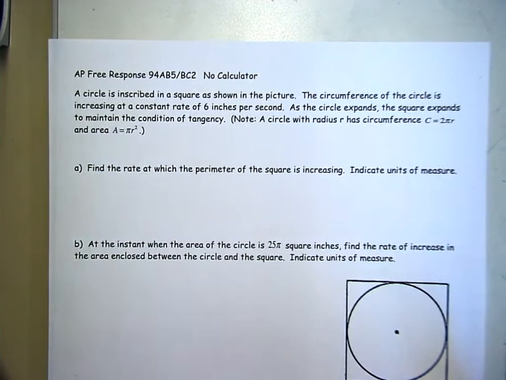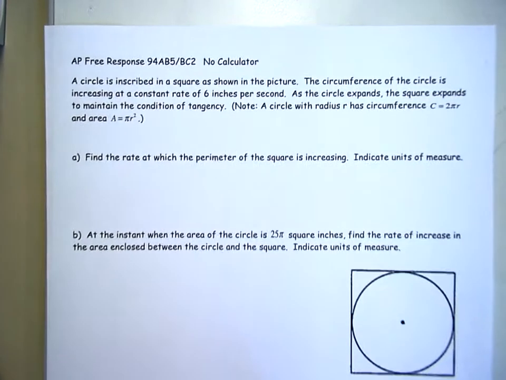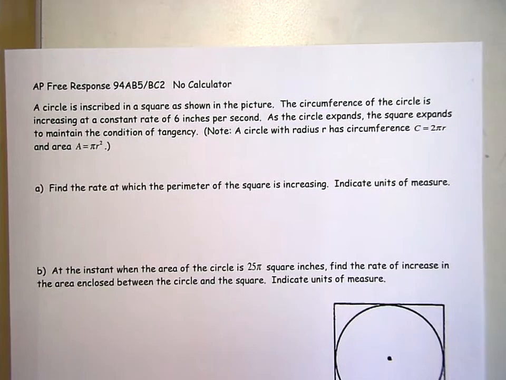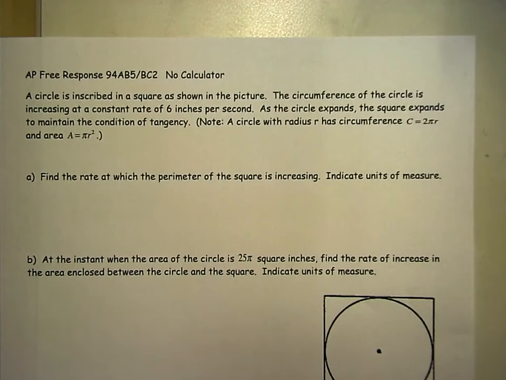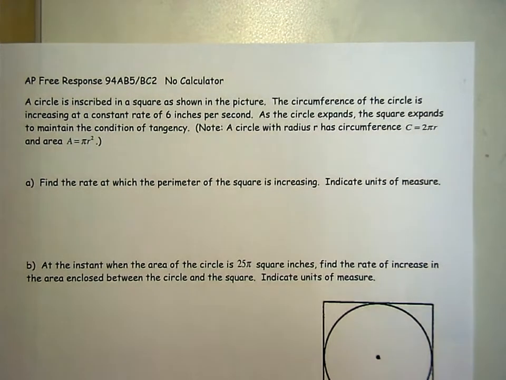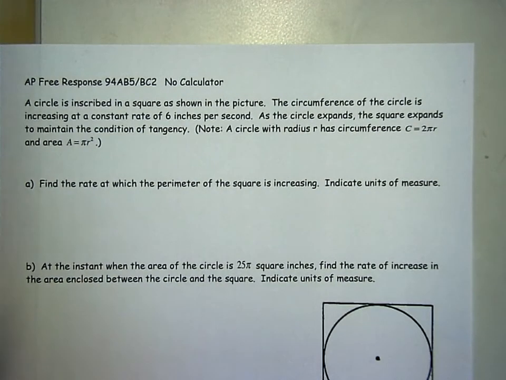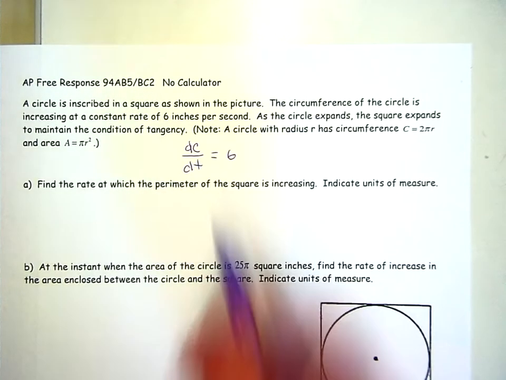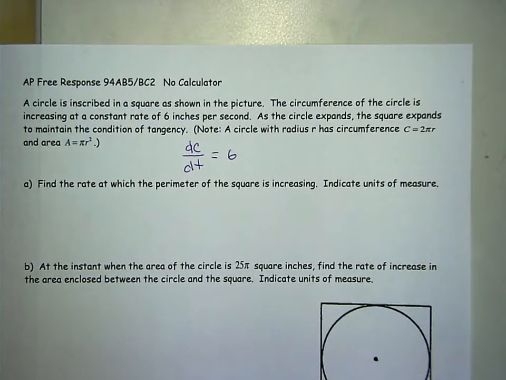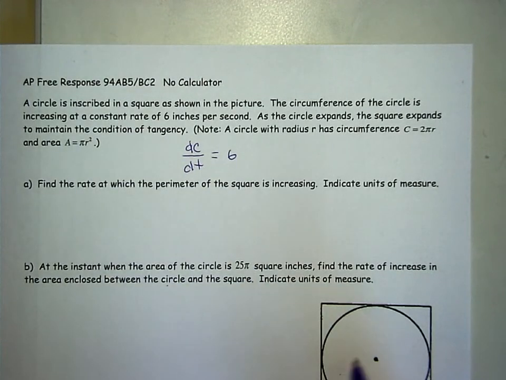Okay, this is an AP problem from 1994. It says there is a circle that is inscribed in a square as shown in the pink picture. The circumference of the circle is increasing at a constant rate of 6 inches per second. So they are telling you that dC/dt, the rate of change in the circumference, is 6. So that's one of the pieces that's given. And it says find the rate at which the perimeter of the square is increasing.